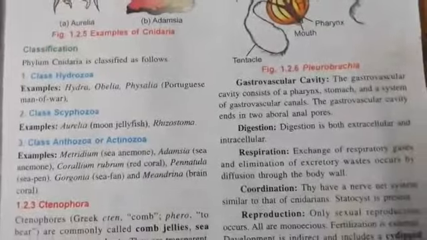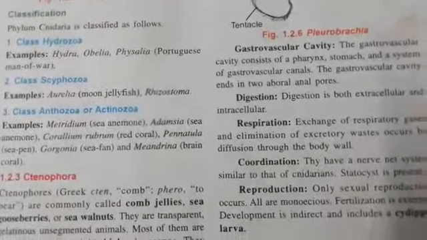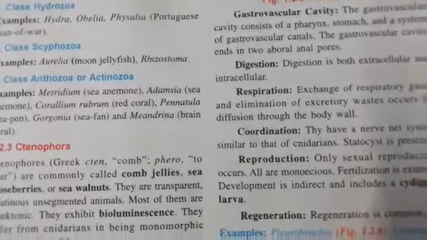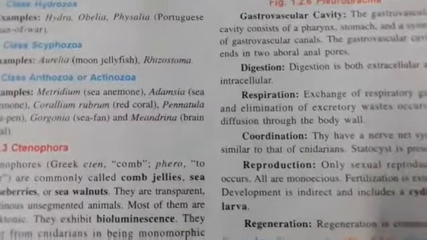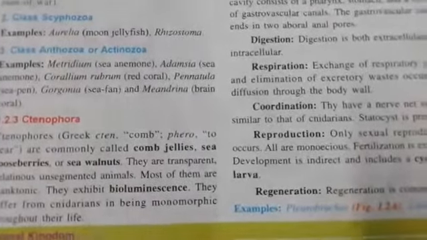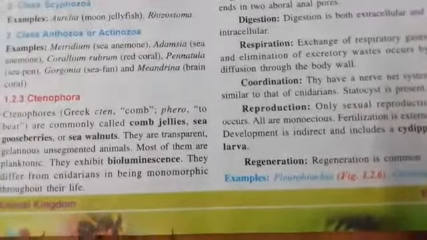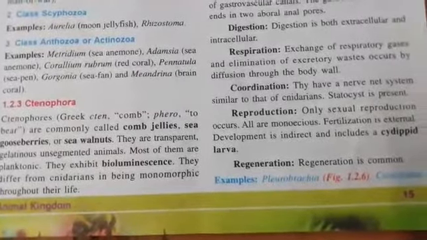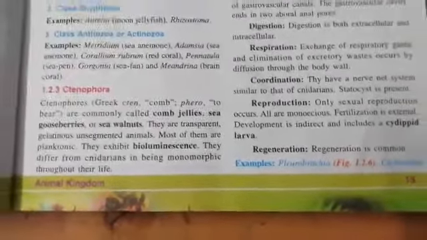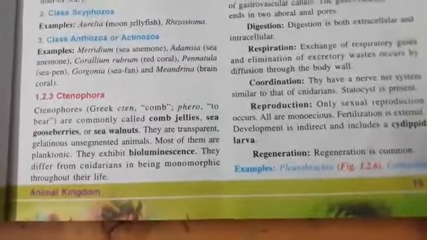Digestion is extracellular. Respiration and excretion are all by simple diffusion. Coordination is the same, a nerve net is present. Reproduction is only sexual, and fertilization is external. Development is indirect, cydippid larva. Regeneration is also there.